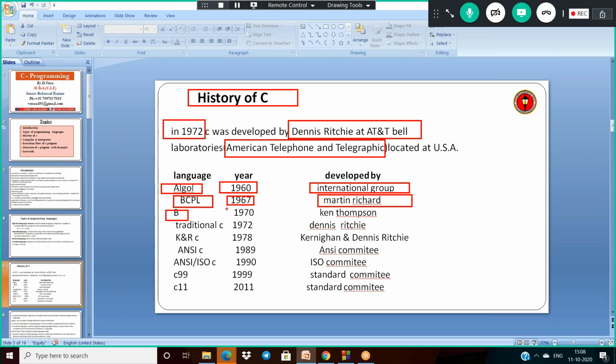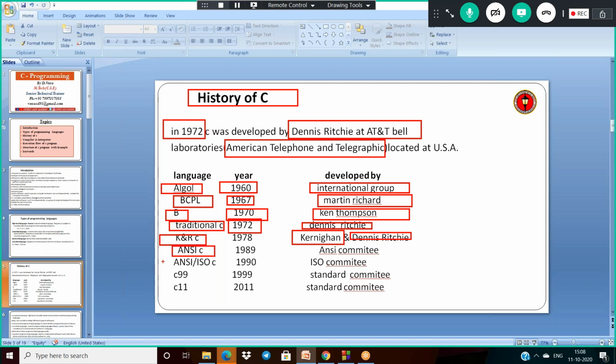B language in 1970 by Ken Thompson. The traditional C, which is your C language, was introduced in 1972 by Dennis Ritchie. After that, in 1978, Kernighan and Dennis Ritchie developed K&R C.